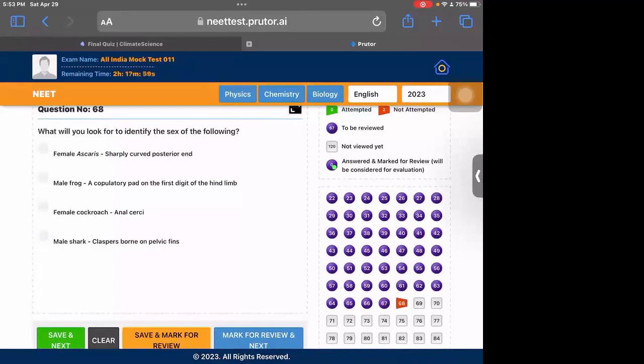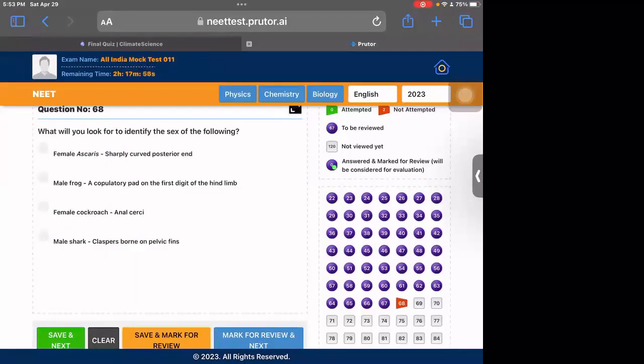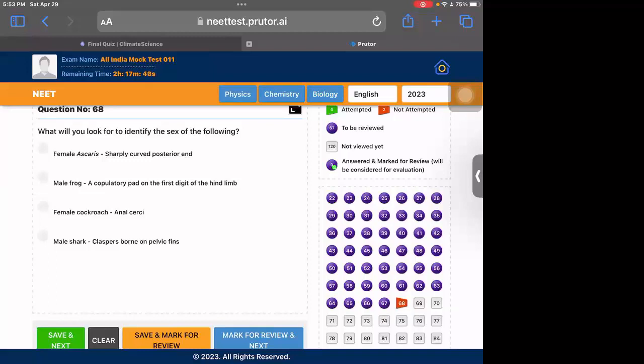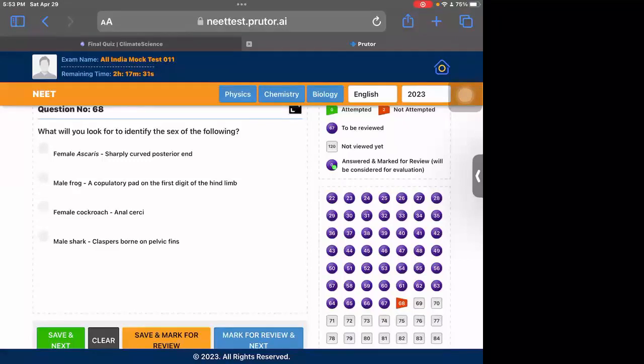For identity of sex, this is animal kingdom. Female ascaris does not have a sharp posterior end. The male ascaris has it. And the male frog has a copulatory pad on the first digit of forelimb, not the hind limb. Anal cerci are present in both female and the male cockroaches. But the male shark does have claspers on the pelvic fins, and the female shark does not have it. So that is the correct one.